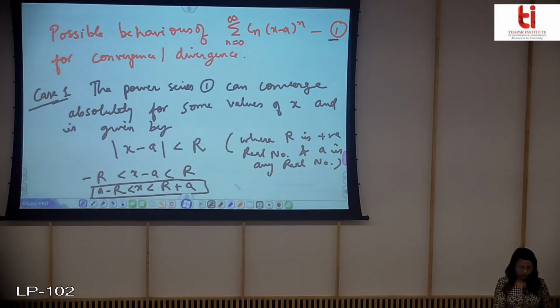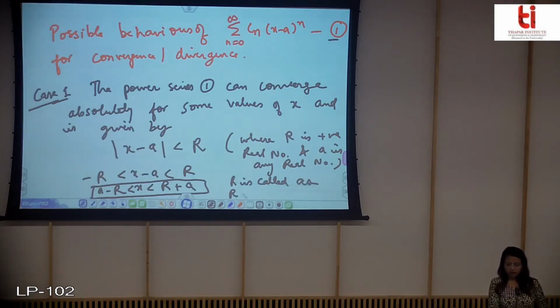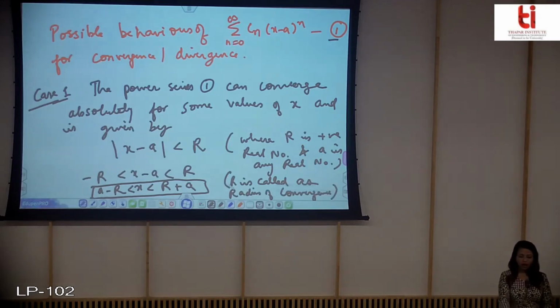So this r is called the radius of convergence. I'll tell you how to find this r, so that you can determine for which interval of x the series converges, and it will converge absolutely for x in between these two values.